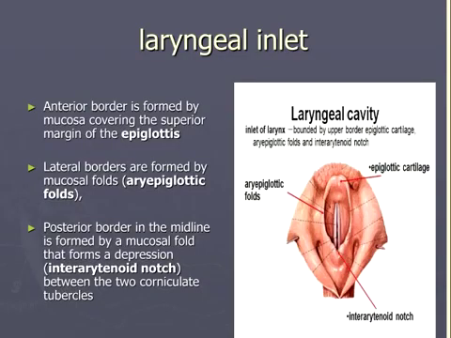The laryngeal inlet: the anterior border is formed by the mucosa covering the superior margin of the epiglottis, as you can see in the diagram. The lateral border is formed by the aryepiglottic fold, and the posterior border in the midline is formed by the mucosal fold that forms a depression, the interarytenoid notch, between the two corniculate tubercles, as you can see in the diagram.